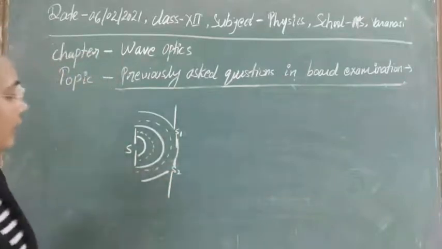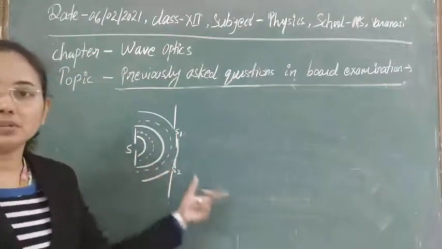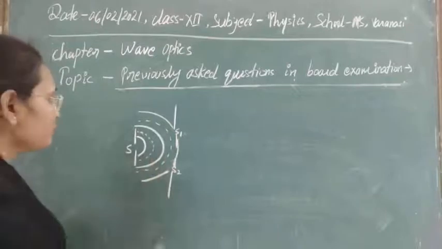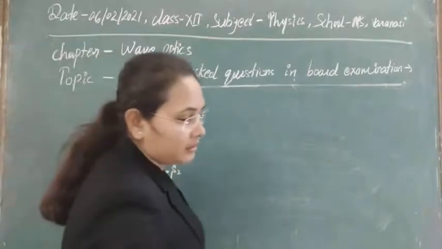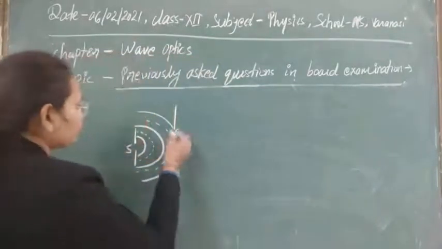Now this S1 and S2 will again send the disturbances as S is sending. So let's just form the disturbance pattern here.